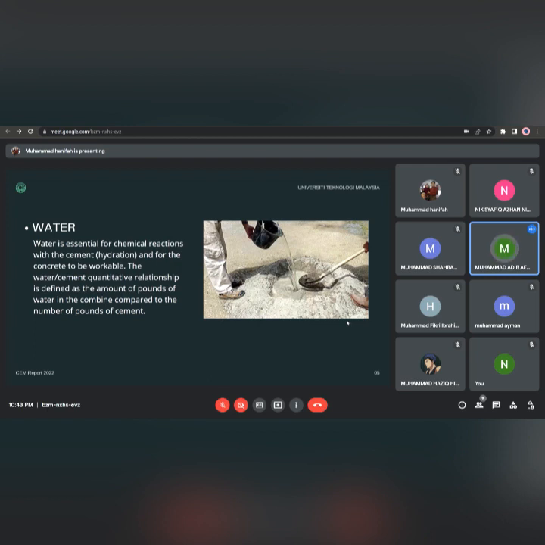the number of water within the mix, measured in pounds, compared with the number of cement is named the water cement ratio. The lower the water cement ratio, the stronger the concrete.